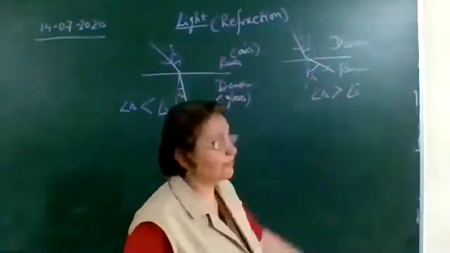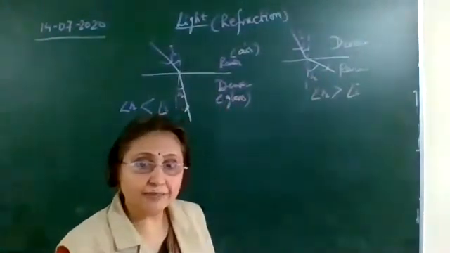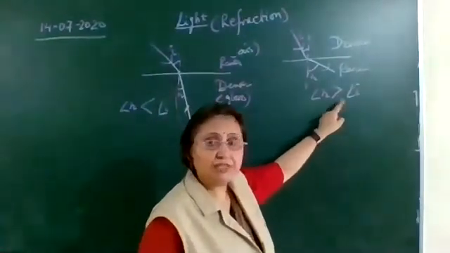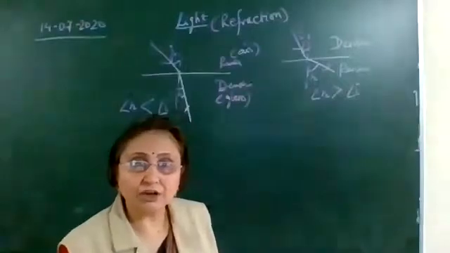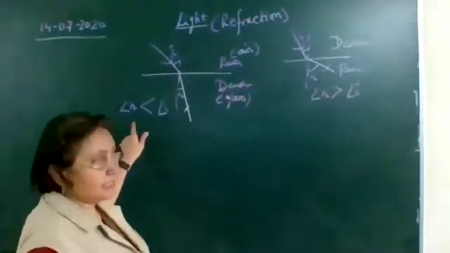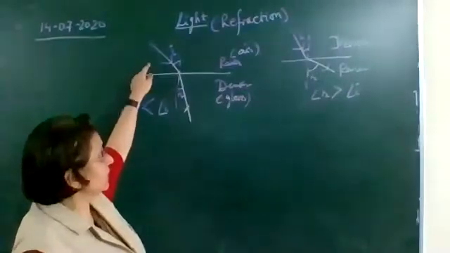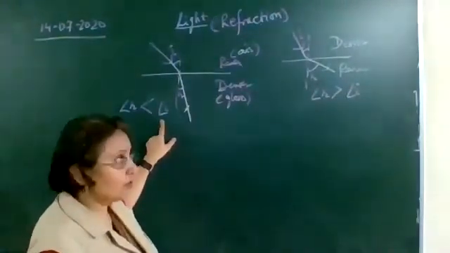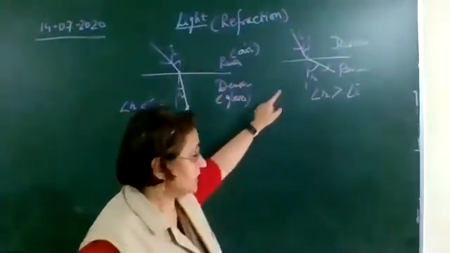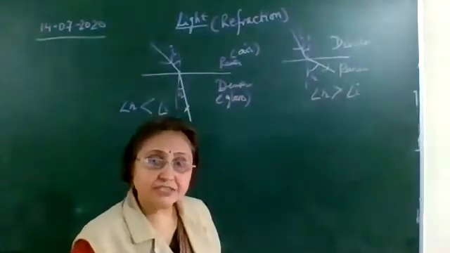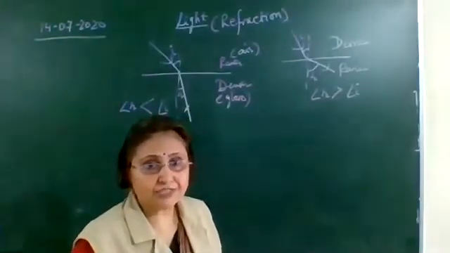Because it is moving from denser to rarer medium. So the angle of refraction here will be greater than the angle of incidence. In the first figure, write rarer to denser, angle of refraction is less than angle of incidence. In the second figure, write angle of refraction is greater than the angle of incidence.